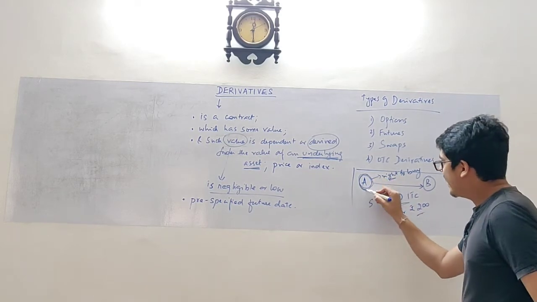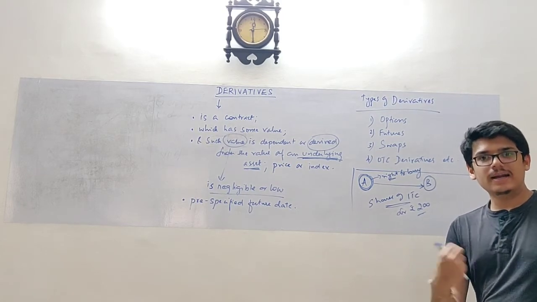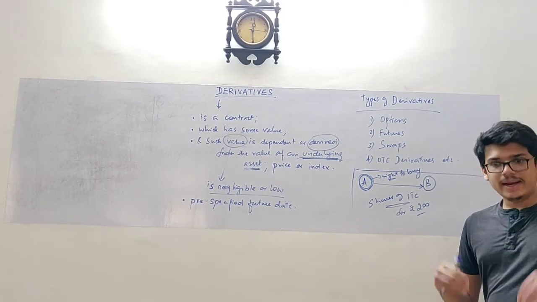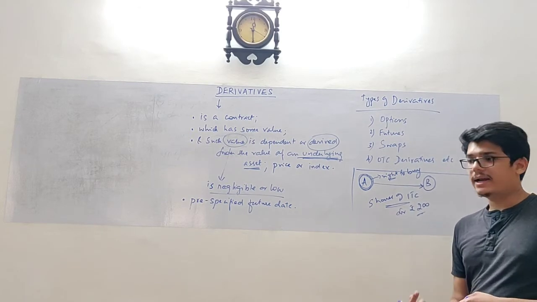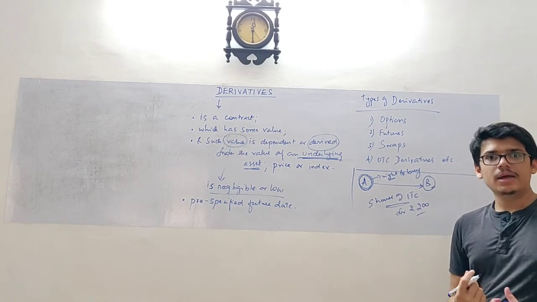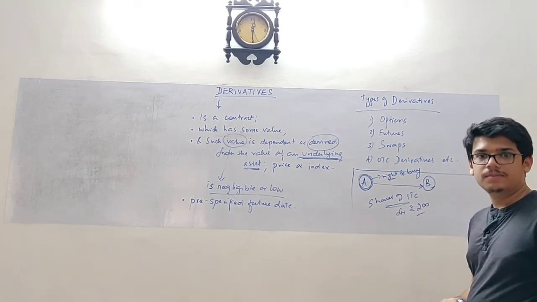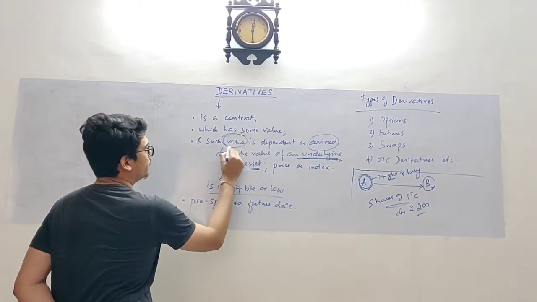Since I have a right, I will have to pay something to get that right, because I don't have that right as of now. In order to enter into the option contract and get that right, I will have to pay something to Mr. B. That is called an option premium. That option premium itself is called the value.